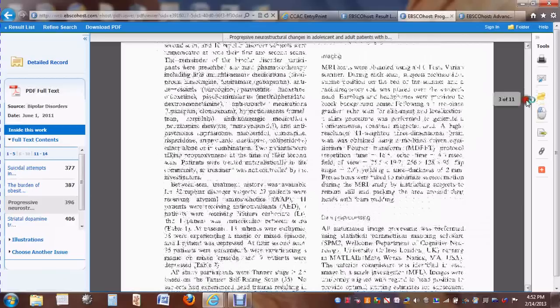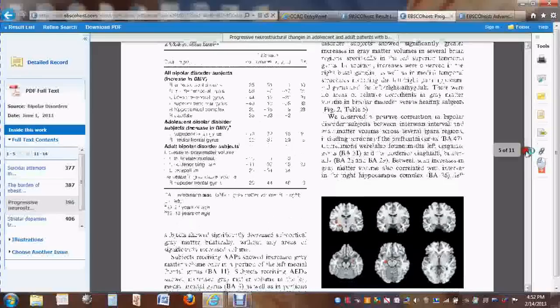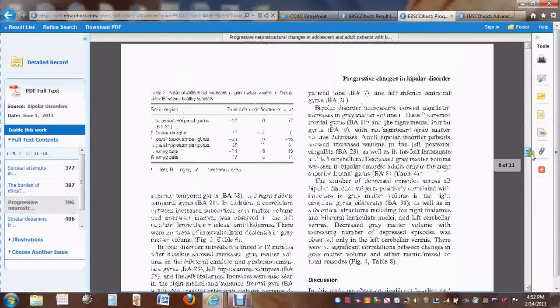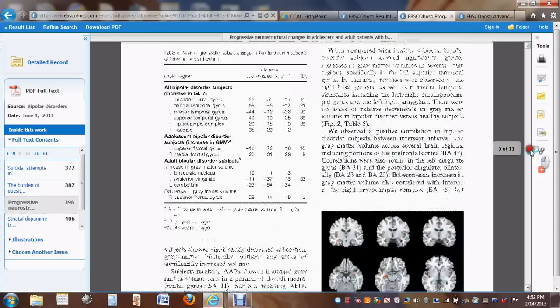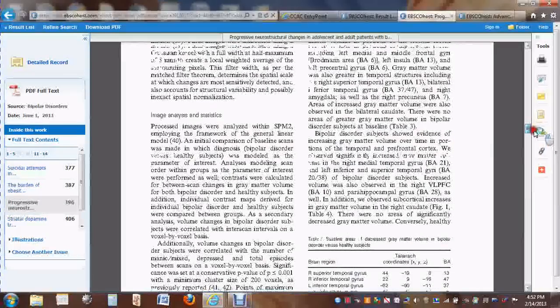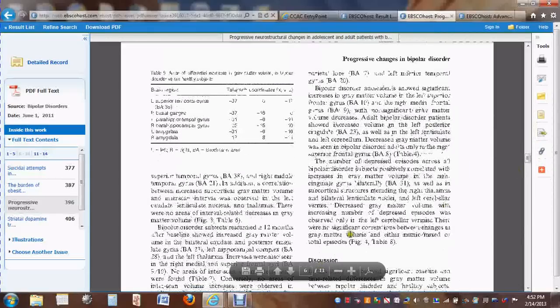The second thing is I want to look at not so much all the statistical things, but if we move down, we should find an area that says results or discussion. Let's see. Here we go, discussion.